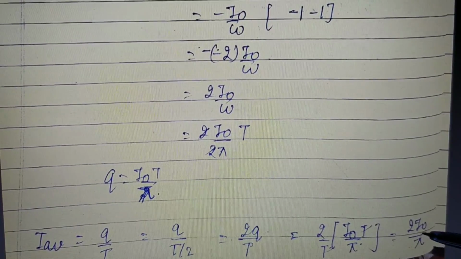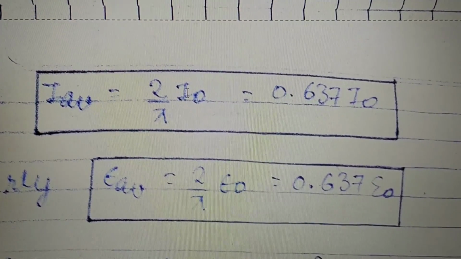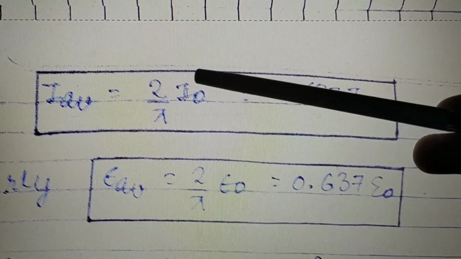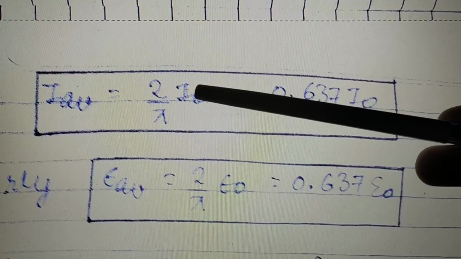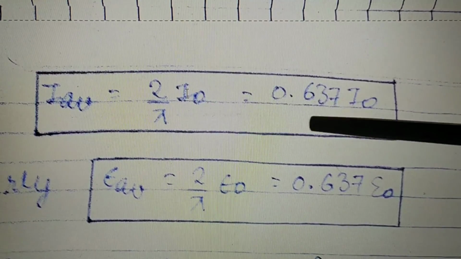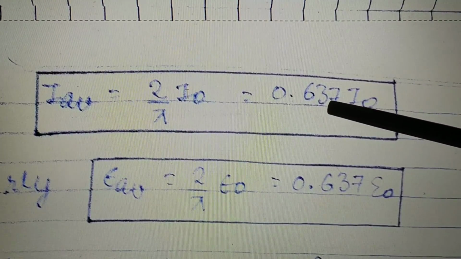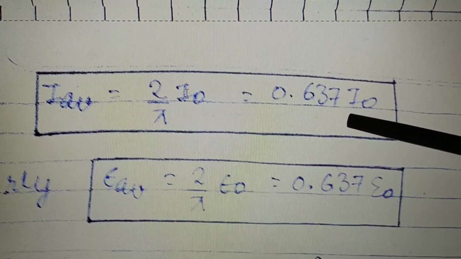That value comes out to be 2 I naught divided by pi. So this is the average value of the current. We have found it as 2 I naught divided by pi. We can simplify 2 divided by pi, and what do we get? We get 0.637 I naught. So the average value of current is 0.637 I naught.